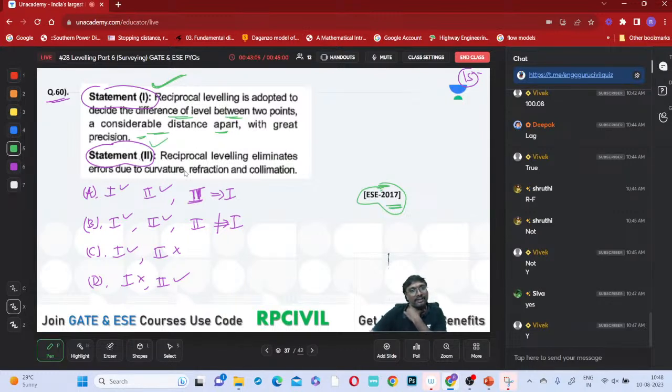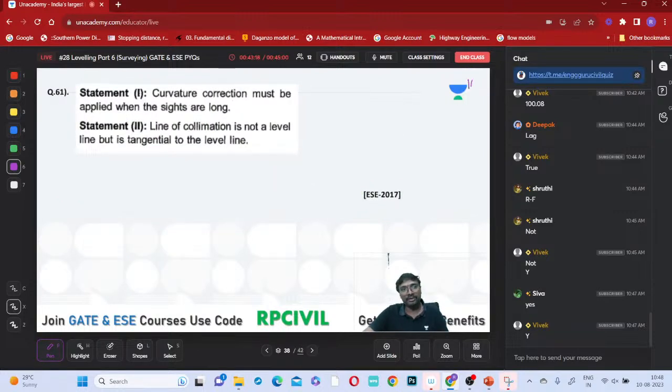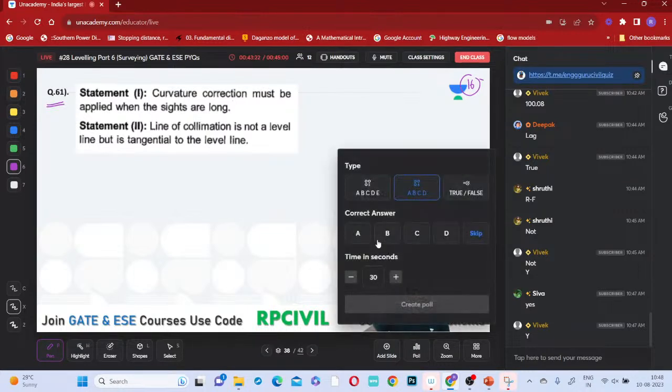Statement 2, reciprocal leveling eliminates the errors due to curvature, refraction and collimation. Yesterday only it seems we have solved this question. So statement 1 is true, statement 2 is true, and statement 2 is a reason for statement 1, absolutely, right? So I'll be moving on to the next question, question number 61, right? Select the answer, this one.